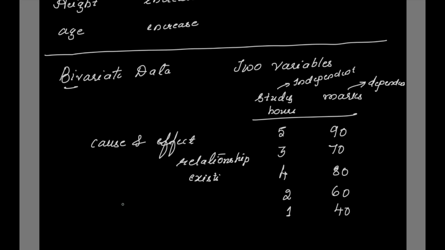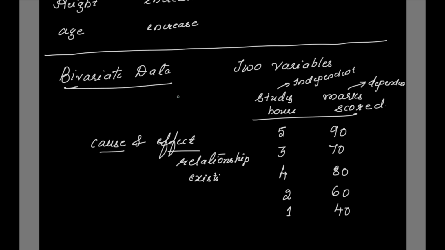Cause and effect. Cause is what? The study hours, and the effect is the marks scored. So marks scored is the dependent variable and the study hours is the independent variable. Because the number of hours a student is studying, that is resulting in the marks scored in the examination. So that is why for the bivariate data, we say there is a cause and effect relationship existing.